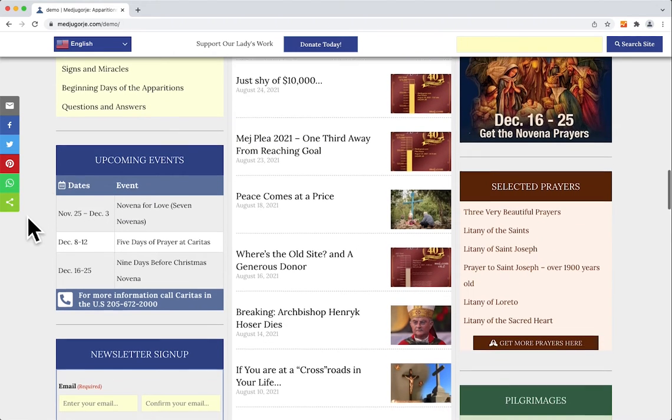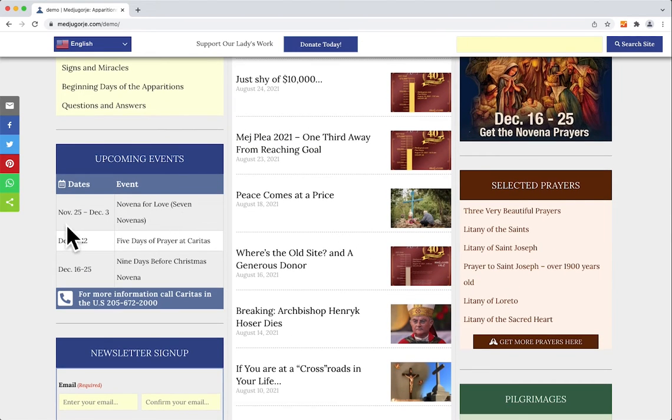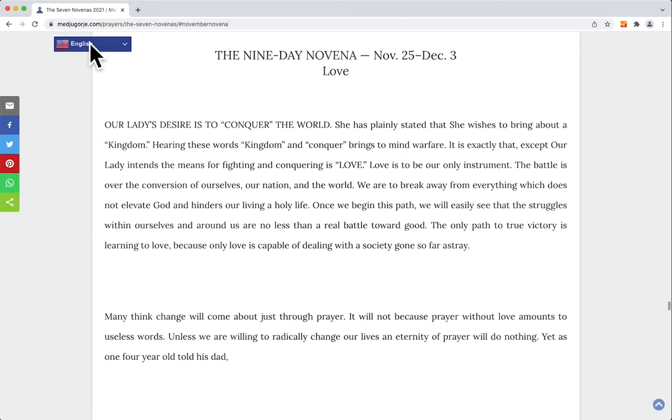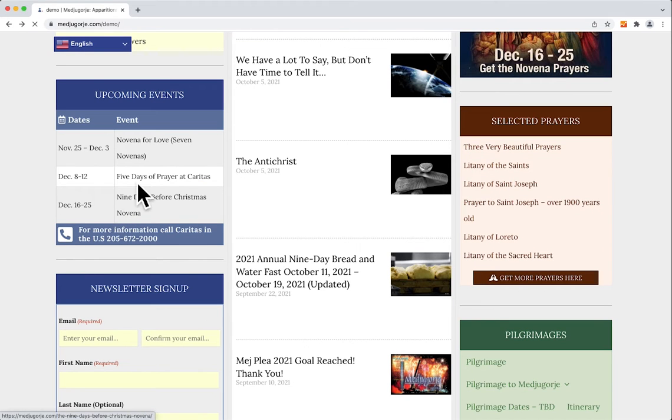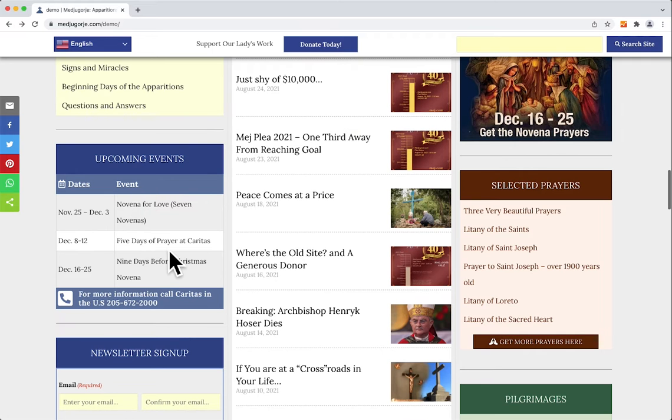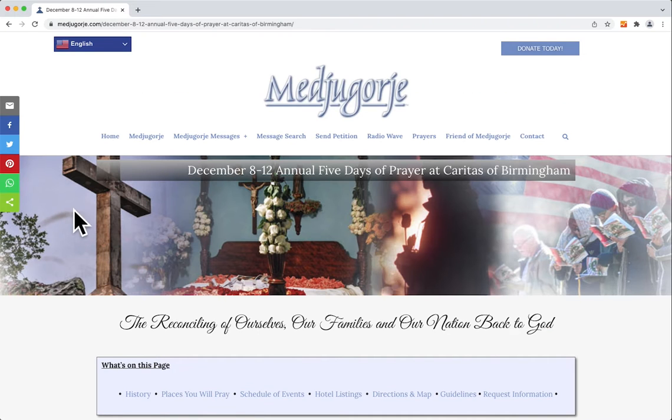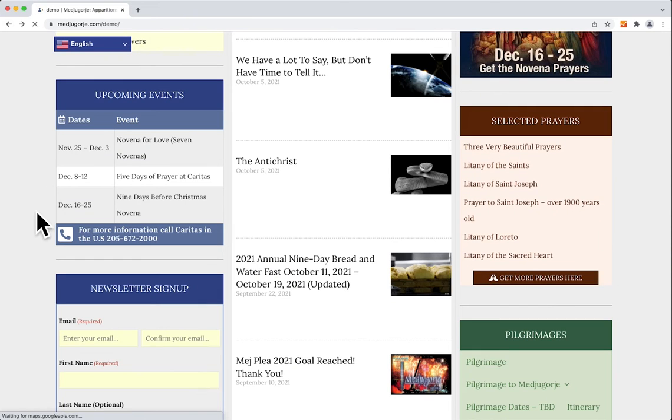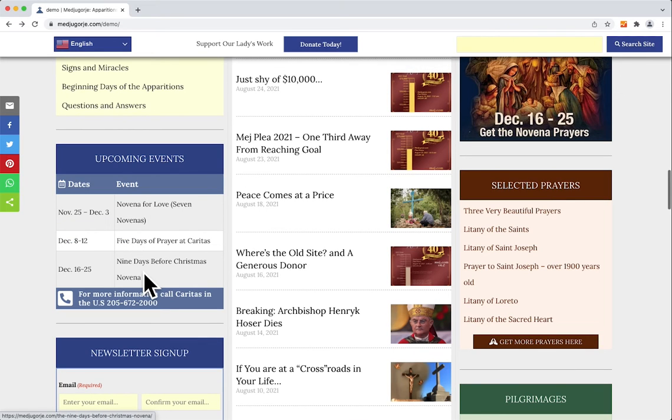Upcoming events. So these are events that are either upcoming or that we're in the midst of. This was taped before the release of this site, so this will actually be changed to the new novena that we're in right now. But you can actually click and it will take you to those pages if those pages exist. The 5 days of prayer, we'll click on that page there, so that will take us back here. We can keep going back here. So each one of these are things that you can click on and will take you to those particular events that are upcoming. Good place to stay updated on what's going on.